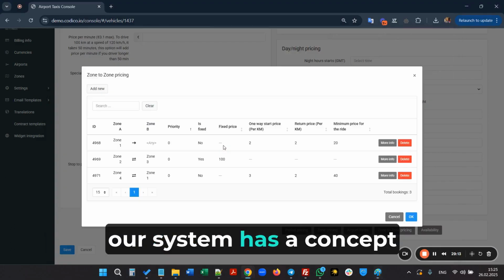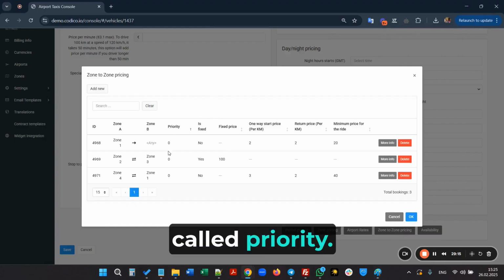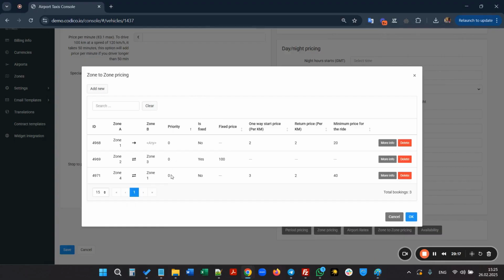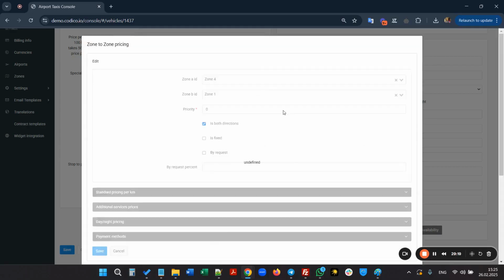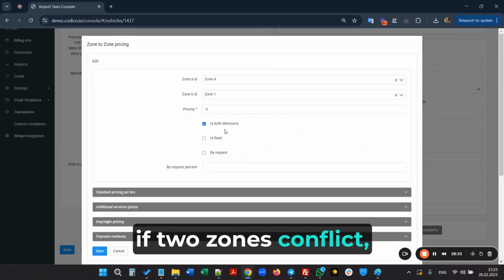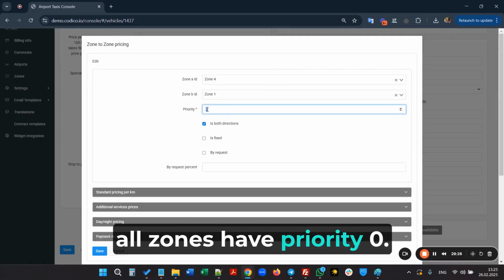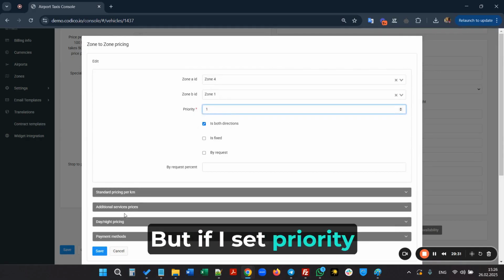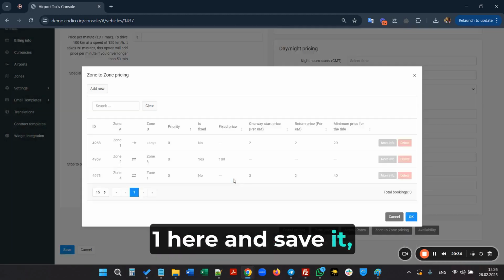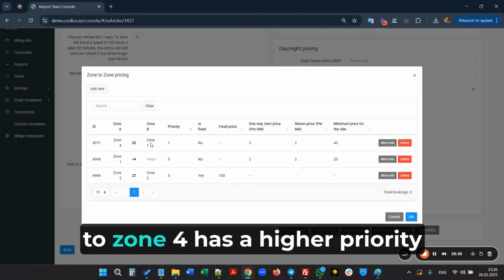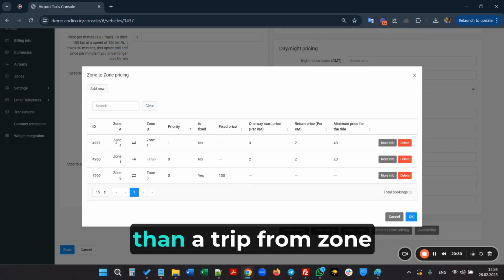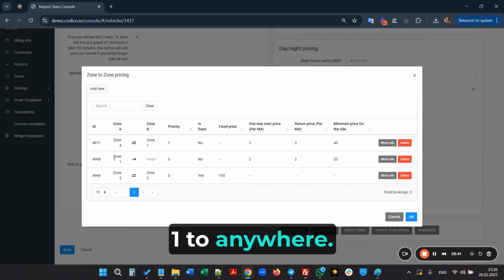For this, our system has a concept called priority. In this case, if two zones conflict, we can raise the priority of more specific zones. By default, all zones have priority 0. But if I set priority 1 here and save it, you see that a trip from zone 1 to zone 4 has a higher priority than a trip from zone 1 to anywhere.